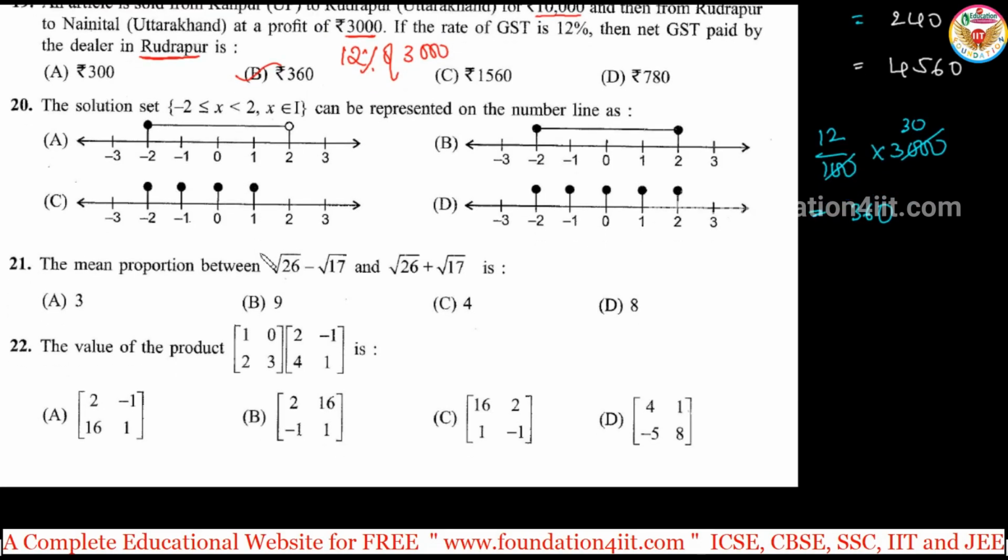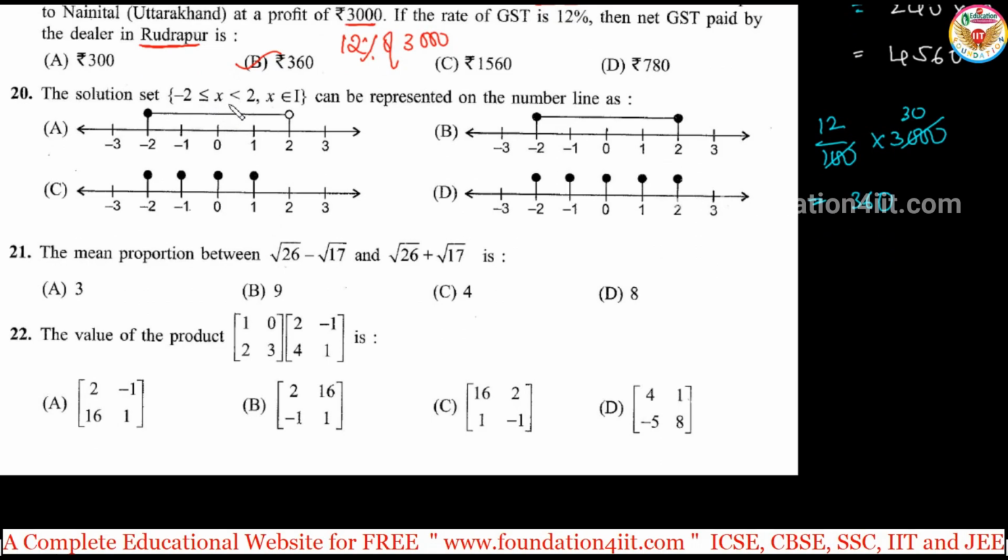Okay, next one. The solution set is given, so we have to find the number line. Minus 2 less than or equal to x less than 2. Minus 2 is included, so minus 2, minus 1, 0, 1. 2 is not included, and it belongs to integers. So option C. Others are not.